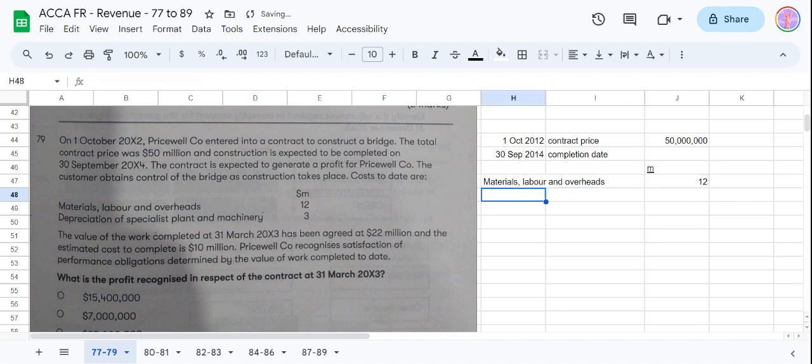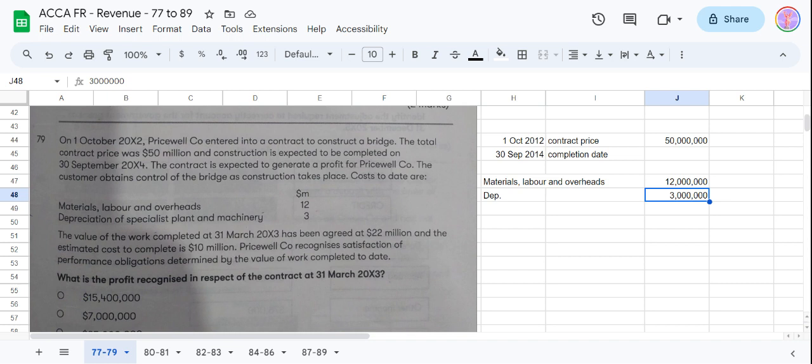Depreciation of plant and machinery is 3 million. I will put it in total numbers. So it's 12 million and this is 3 million. Cost to date, they are telling us.